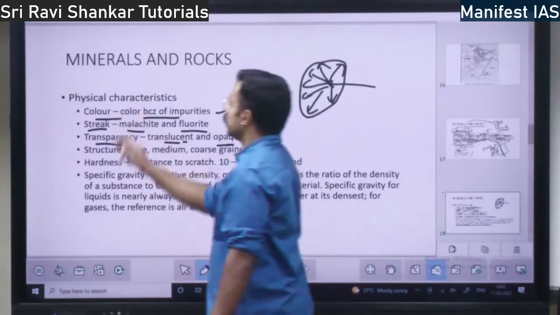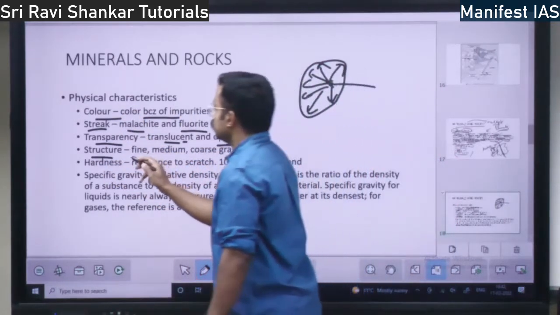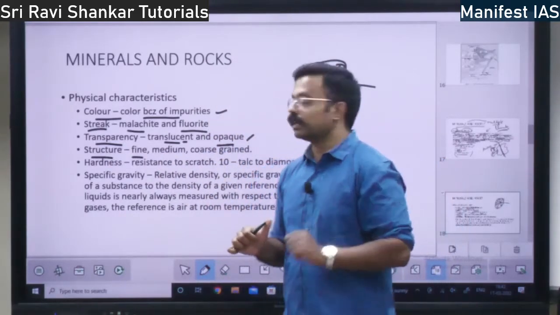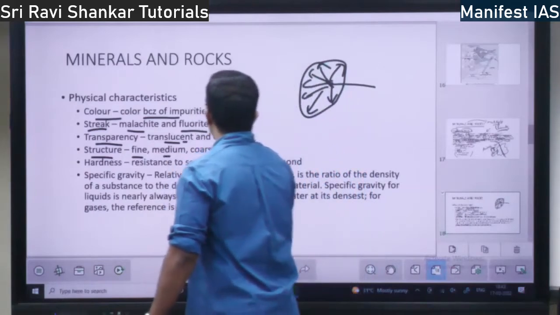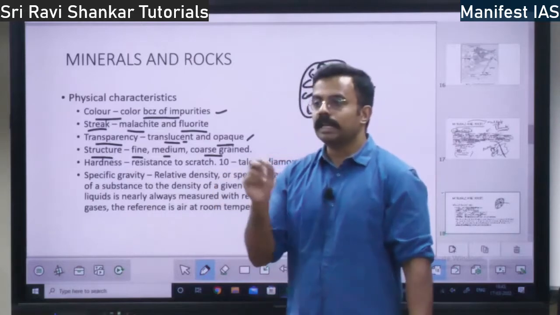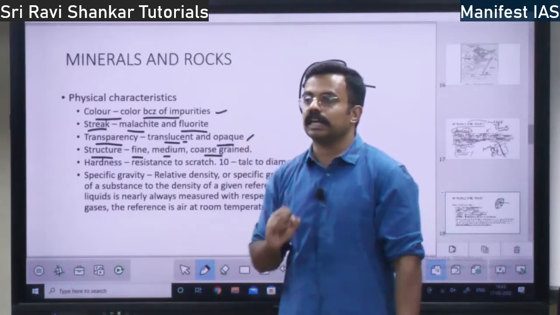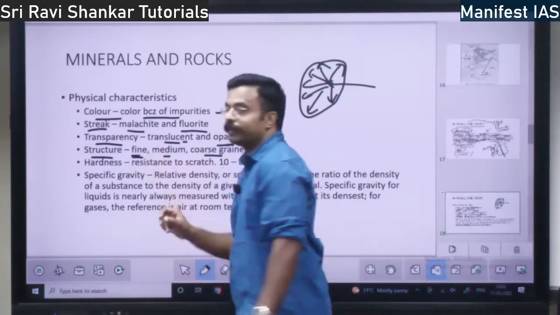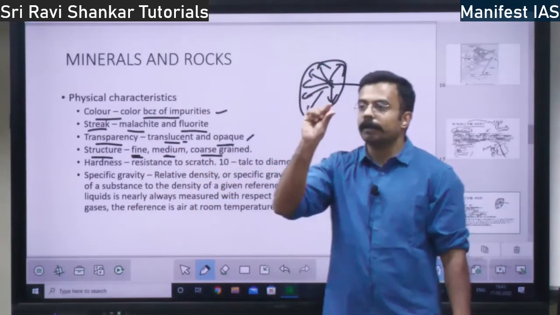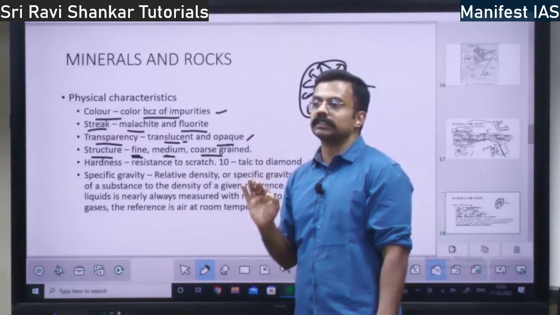Then you have the structure of the mineral. What are the structures of the mineral? The mineral might be fine structure, or it might be medium or coarse grain. Grain means, in Kannada, what do you say? Kalu. If the mineral has very small grains, that is fine structure. If it is medium, that is medium structure. If it is coarse, it means big structure, right? Fine, medium and coarse grain structures, right?